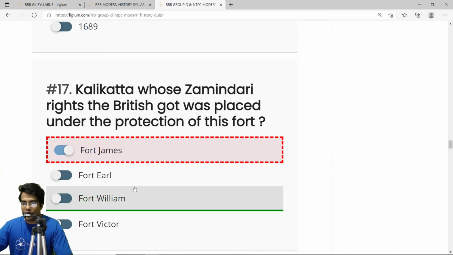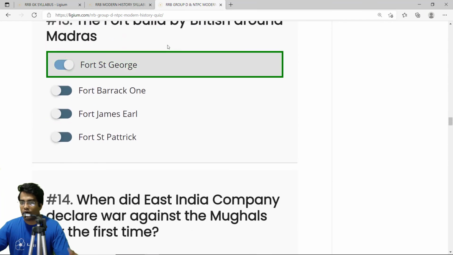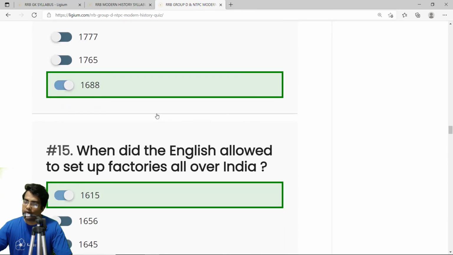So this is how you solve the MCQ. You solve all these MCQs, click on finish, and check how many answers you got right. And if you're studying for RRB, you must solve these MCQs. It's not necessary that you watch this video, but you have to solve these MCQs. It's really important. Thanks.